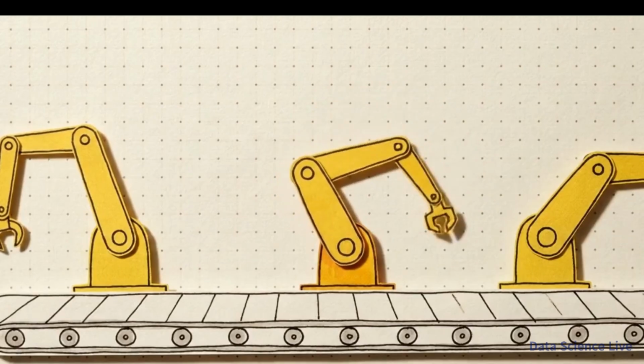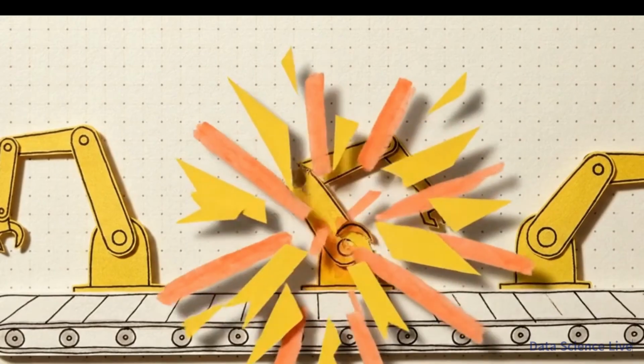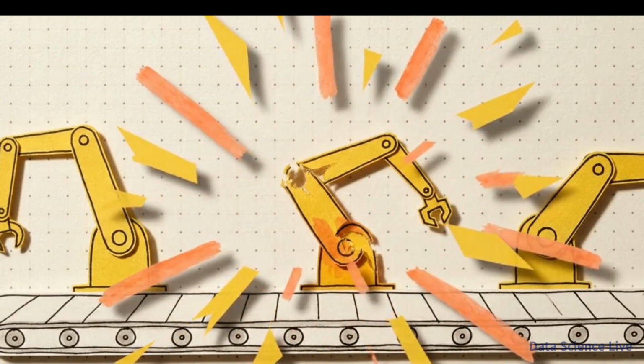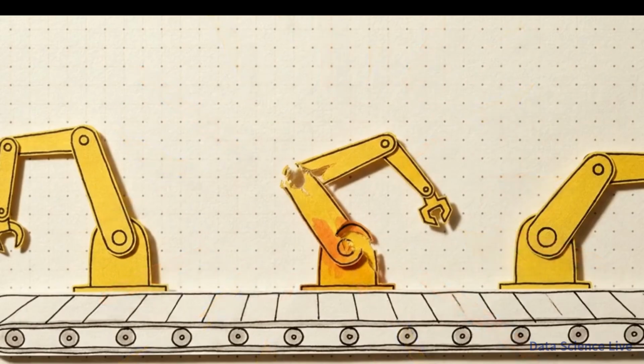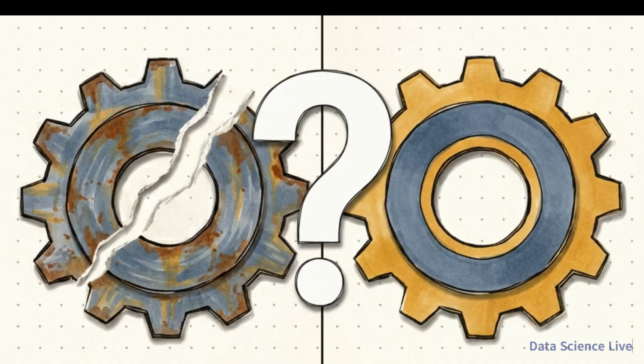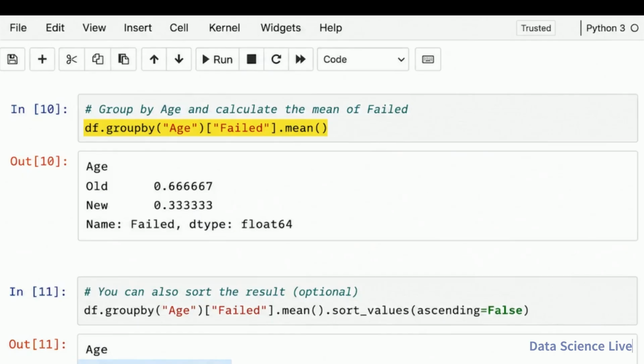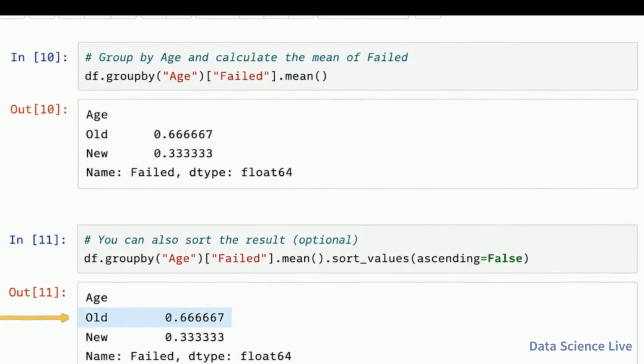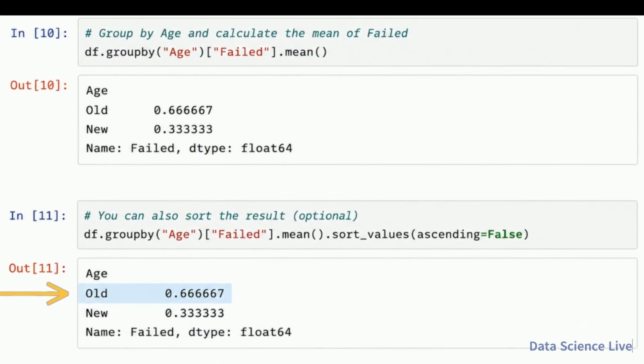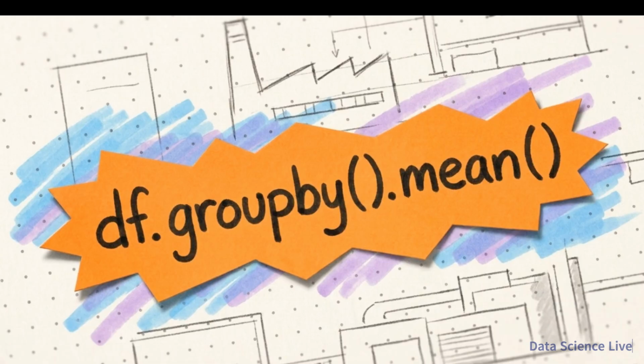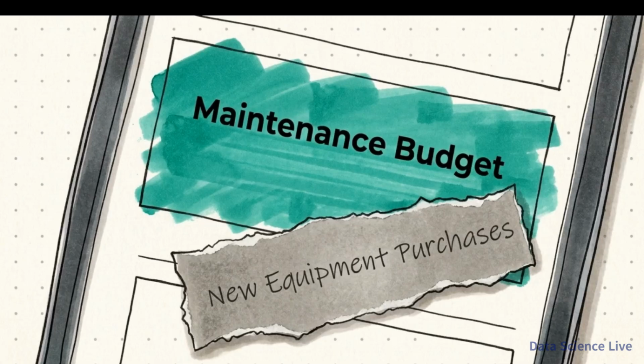Imagine you manage a manufacturing plant where machines have started breaking down more frequently. Before you authorize a massive purchase of new equipment, you need to know if older machines are actually failing more frequently than the newer ones. We group the machines by age in Pandas, then calculate the average of the failed column. The data is clear. Older machines have a 67% failure rate, while newer ones sit at 33%. Using one line of code to group and average this data allows the company to prioritize its maintenance budget based on evidence rather than guesswork.